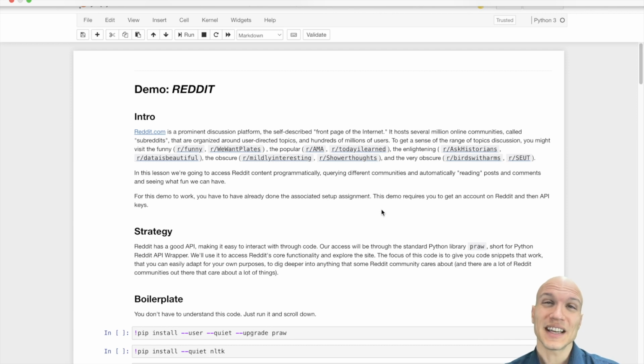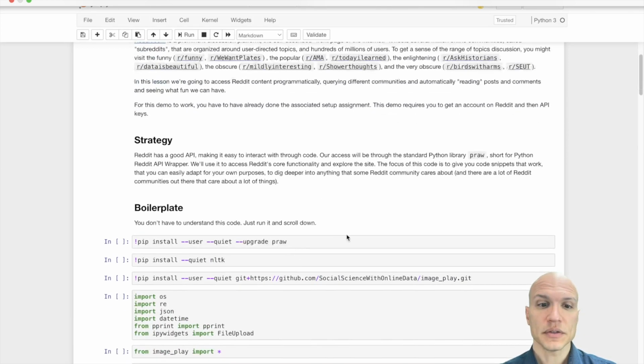I always get a kick out of shower thoughts. Not, the shower thoughts are not thoughts that are about the shower. Turns out. So you've likely accessed it through a browser. We're going to access it the way you've always accessed it in terms of content, but through Python.